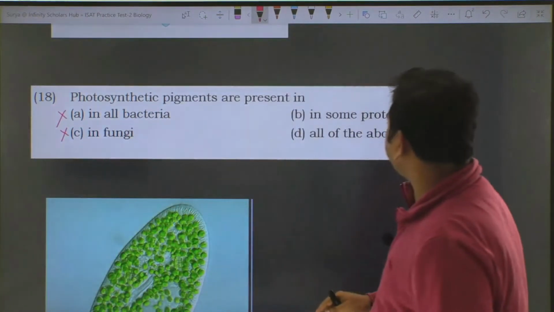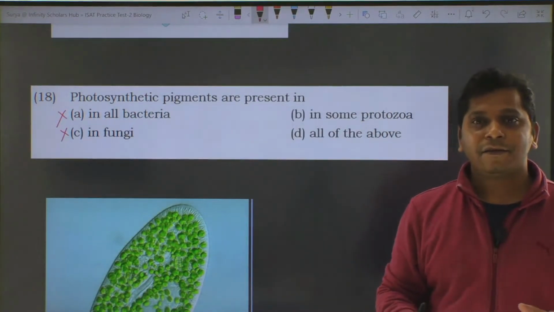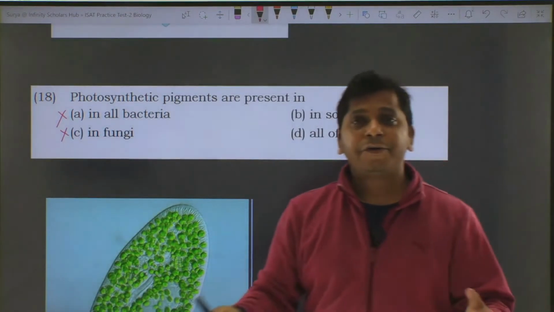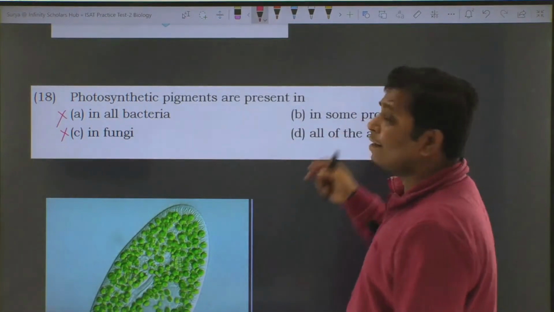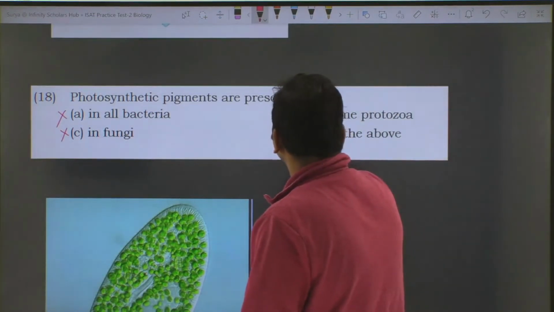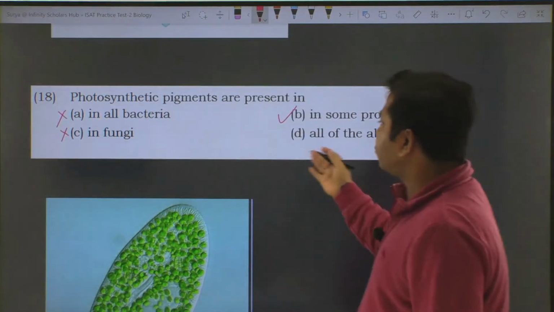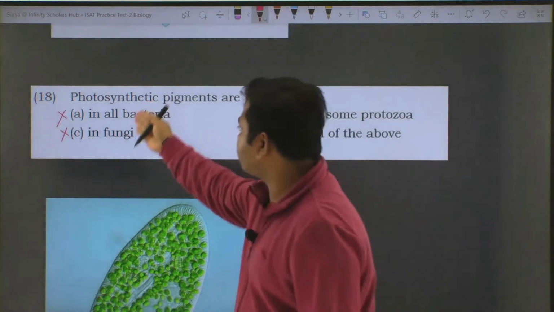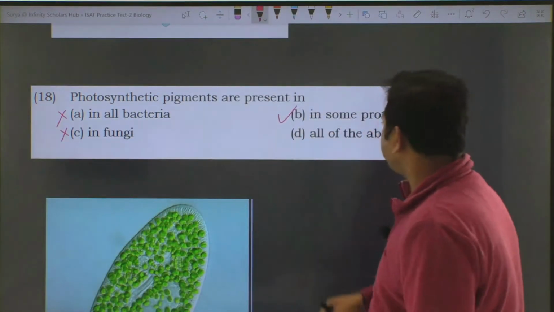In some protozoa, yes, some protozoa contain chlorophyll pigments, in symbiotic association with other organisms, so there they can make their own food. So photosynthetic pigments could be present in some protozoa. So all of the above is not going to be the correct answer because these two are incorrect. So the option is going to be B.